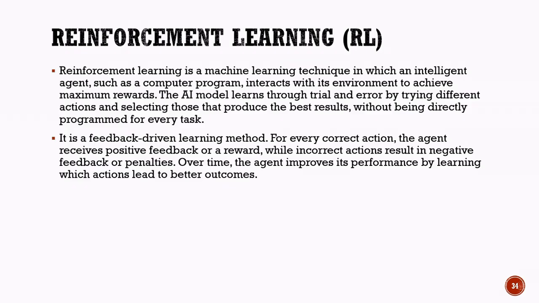The agent continuously experiments with different actions and learns which actions are beneficial and which should be avoided. Over time, the agent develops a strategy that helps it achieve the highest possible rewards. By repeatedly learning from its successes and mistakes, it becomes more efficient at making decisions and solving problems. This trial-and-error approach makes reinforcement learning especially useful in situations where the best action is not known beforehand and must be discovered through experience.